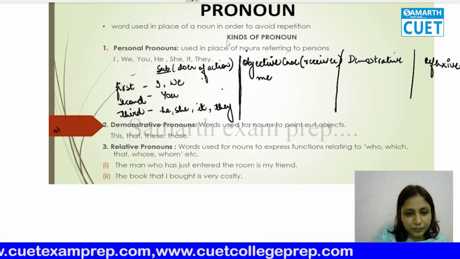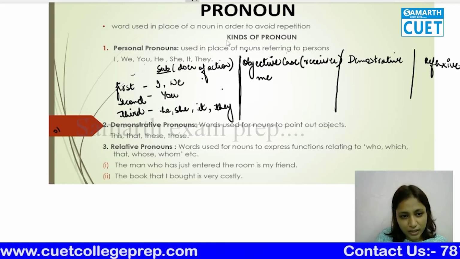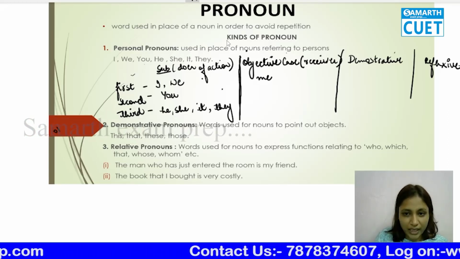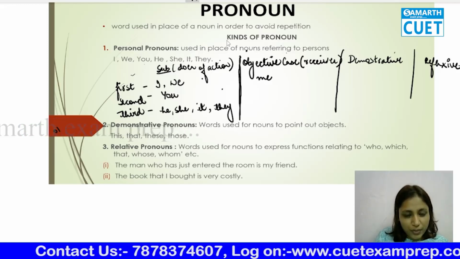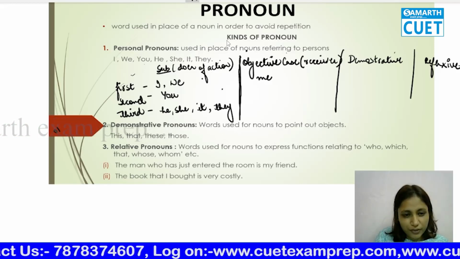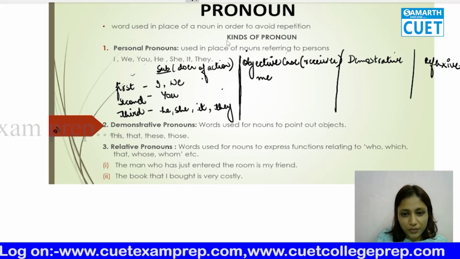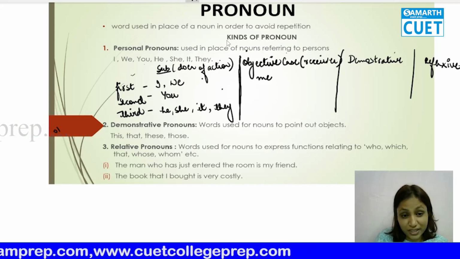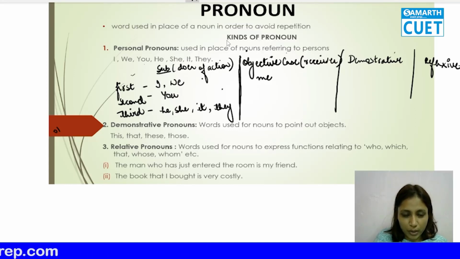So let's just first study the other type of noun pronouns first, then we'll again come back to this. Okay, so it will be clear. So for personal, I hope you understood first person, second person, third person, subjective, objective. Now we'll talk about demonstrative also, we'll talk about reflexive also, but first let's go through nouns and then again come back to it. So you will be clear with what I'm about to tell you.